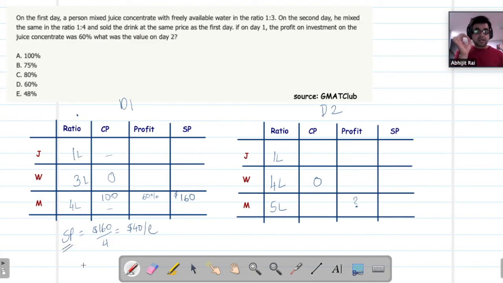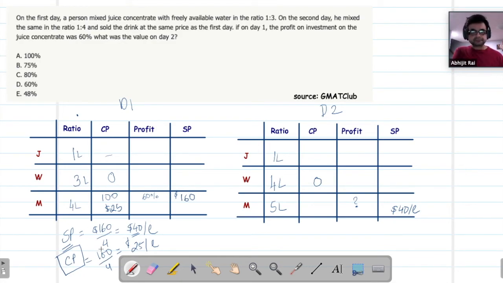And remember, our approach is to get to the cost price. My cost price, again, I don't need to do calculation. I had assumed 100. The 100 was my cost price for 4 liter. So my cost price would be $1.25. So I got the cost price of the mixture. So that's a good achievement here. So I got the cost price as 25. I got another thing. I am saying the selling price on day two is same as the selling price in day one. So I'm going to say selling price in day two is also $1.40 per liter.